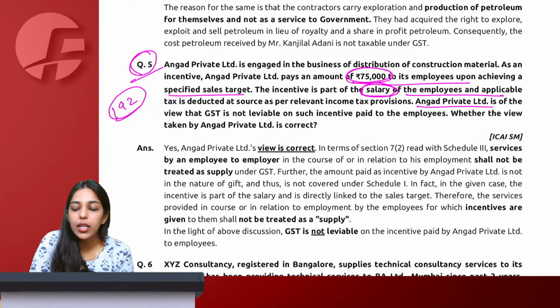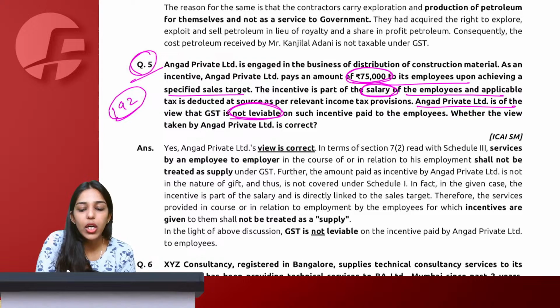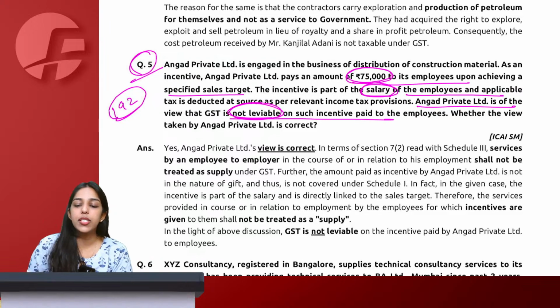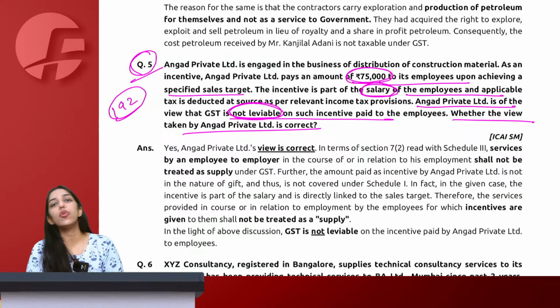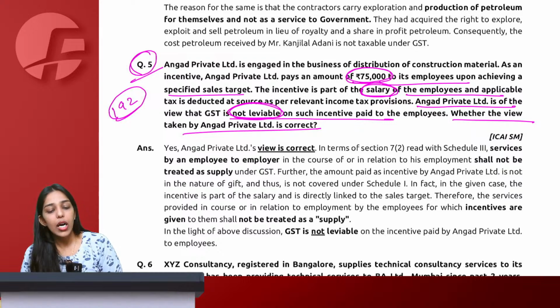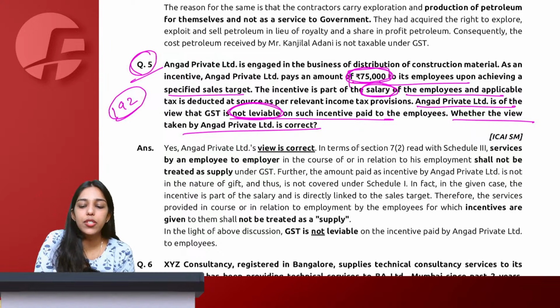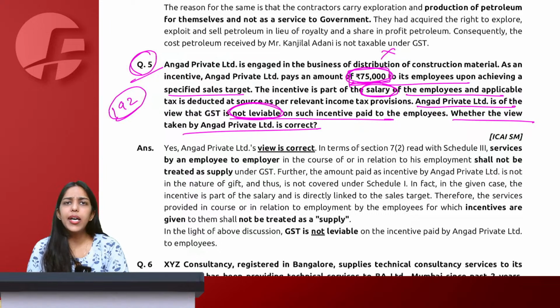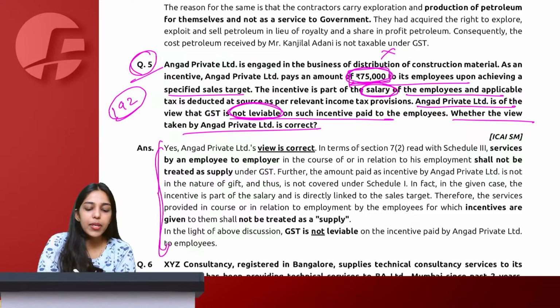So they are saying that Angad is of the view that this should not be leviable to GST. So now you tell us whether the view taken by Angad is correct or not. Angad is saying this 75,000 should not be taxable. What does your view say? Angad is correct, but is this how you will present the answer?